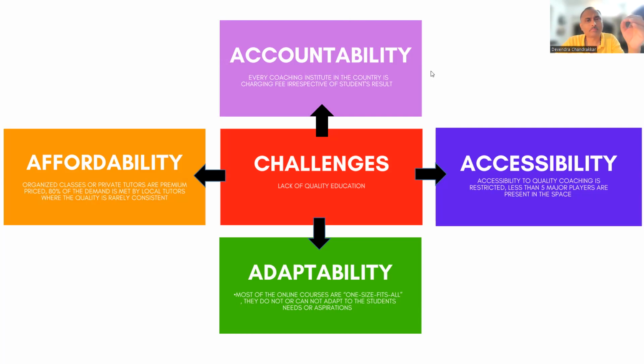Okay. So accountability, accessibility, adaptability, and affordability, these are the 4 major challenges, right? Because most of them cannot afford that kind of money, they are going to coaching institutes. Coaching institutes are not accountable. This is for sure. You can be in any good coaching institute, they are not accountable for your failure.